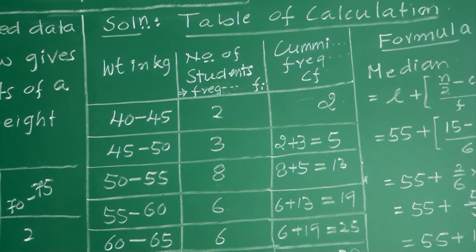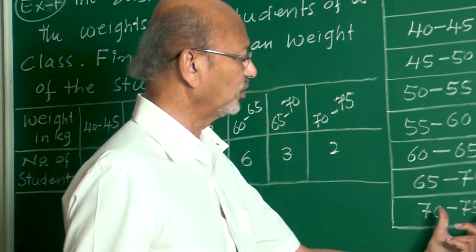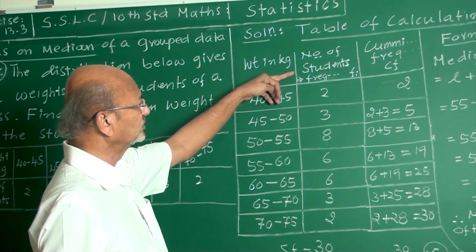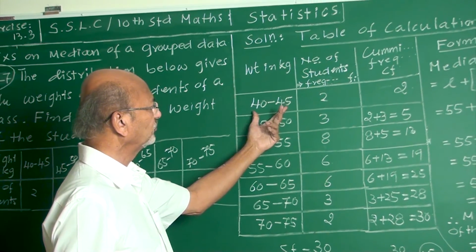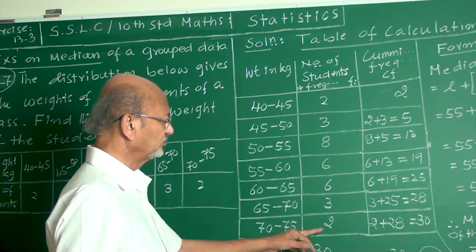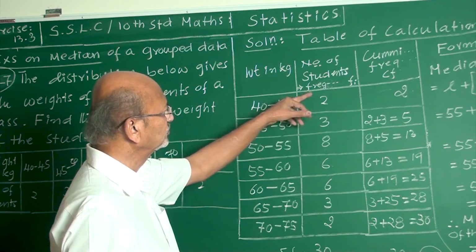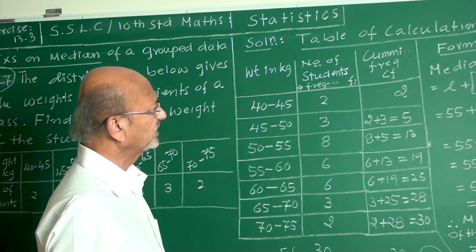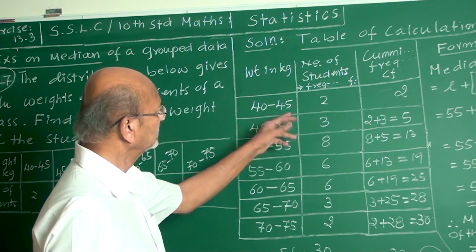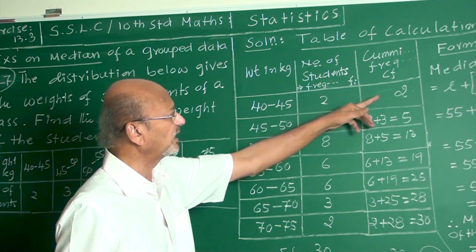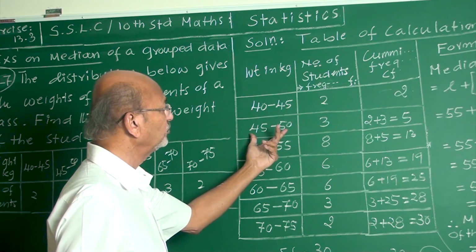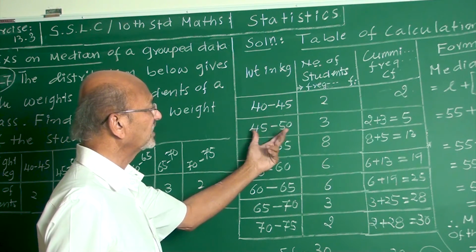Yes, my friends. These two rows are written in terms of columns: weight in kg and number of students. Between 40 to 45, there are 2 students. 45 to 50, there are 3. Between 70 to 75, there are 2 students. Directly this gives the frequency. Next, we want CF, cumulative frequency. How to find it? In this group, we write the first 2 as it is. Then between 40 to 45 and 45 to 50, how many students are there?